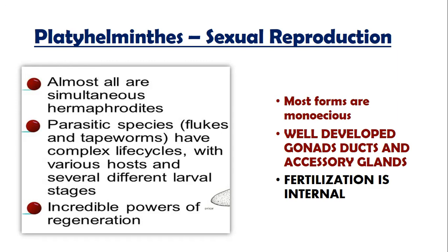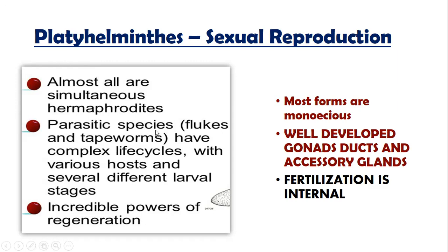That is why their life cycle is difficult for them. They need more than one host for the completion of their life cycle, and it is very difficult for them to find these hosts. And there are several different larval stages.